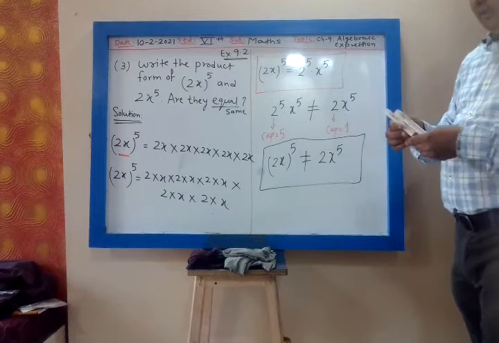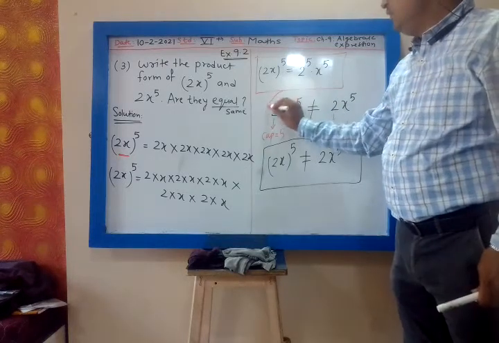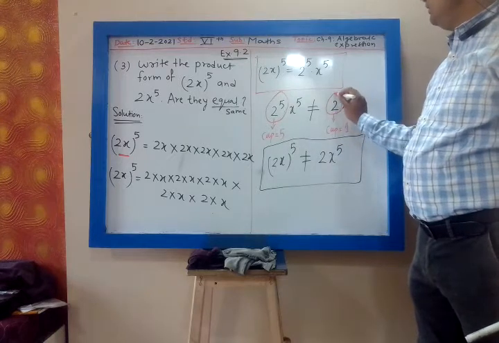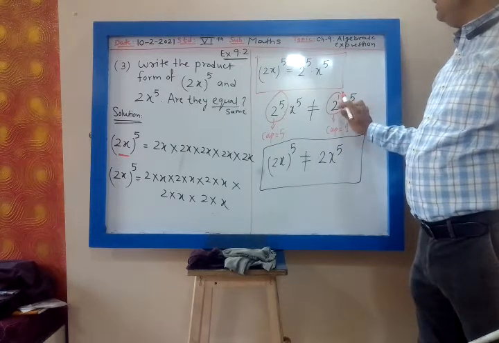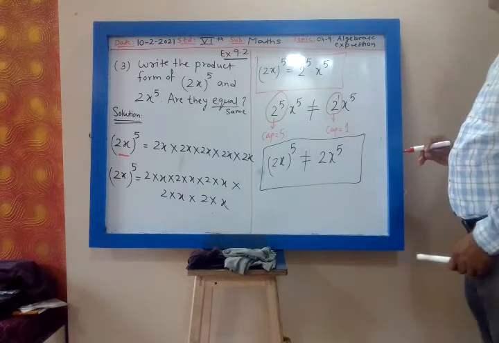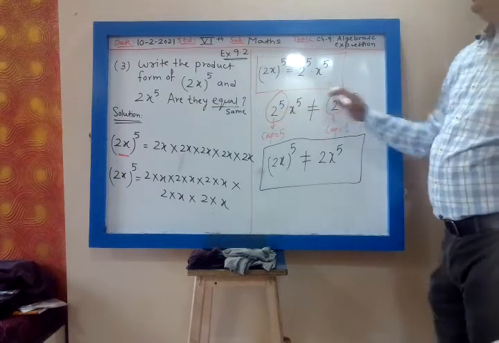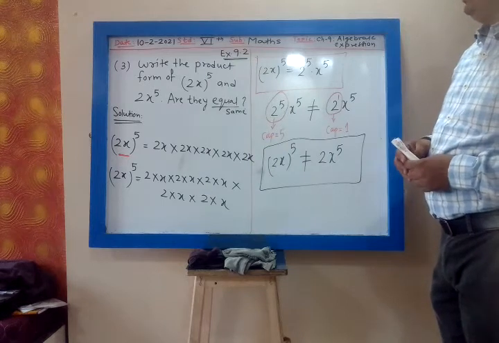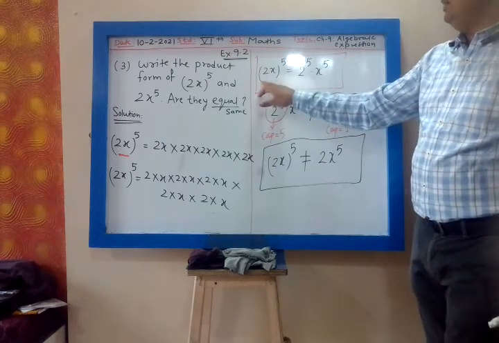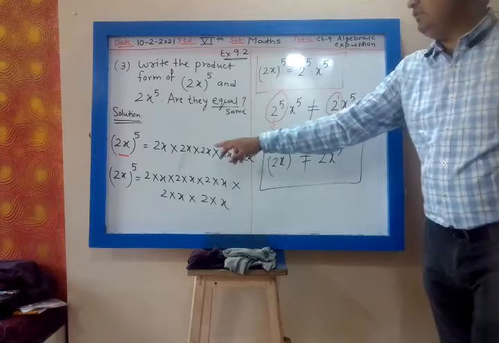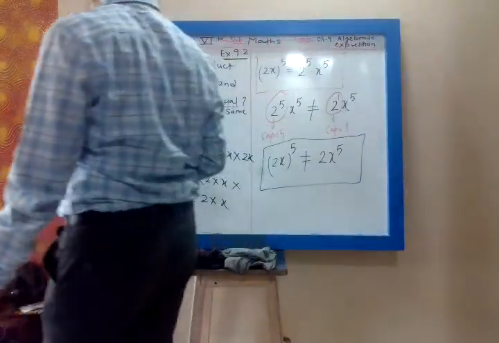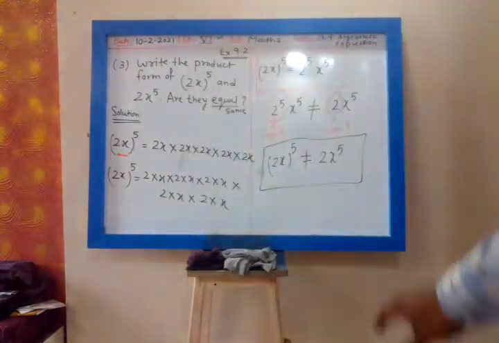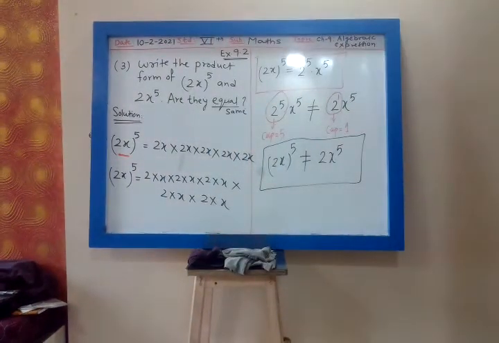Because on this side we have 2 raised to 5 and on this side we have 2 raised to 1. So cap is 1, cap is 5. They are not equal. So that is why the full bracket (2x) raised to 5 means 2x into 2x into 2x. It is clear, right? In 2x, downward it is 2 into 2 into 2.